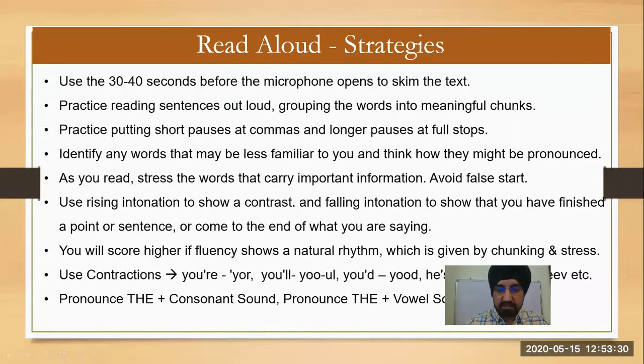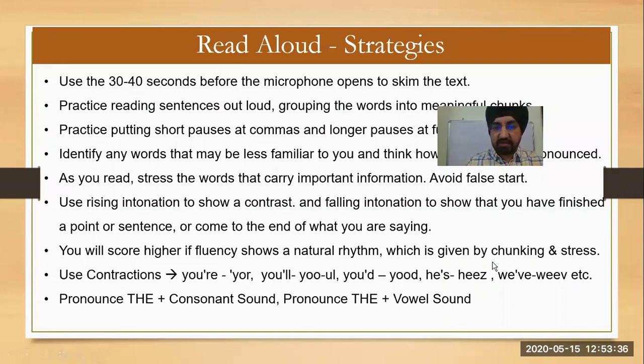Okay. Already we discussed these things. So there are certain other things: we have to use contractions. When you use contractions, automatically your fluency and right pronunciation will be there. Contractions like this. Some people read it as 'you are'. It's not 'you are'. If they would have had to write 'you are', they would have written it like that. It's 'you're'. It's 'your', 'you'll', 'you'd', 'it's', 'we've'. So we'll practice as and when a particular text comes in the coming days.